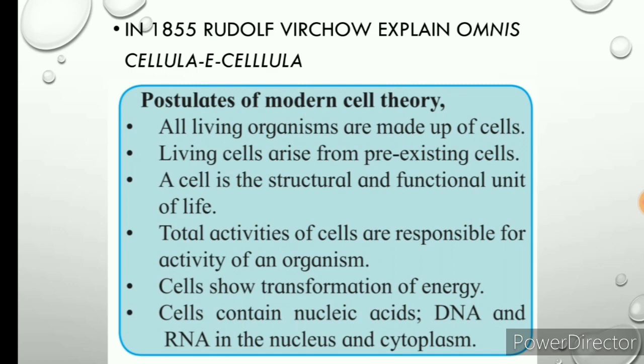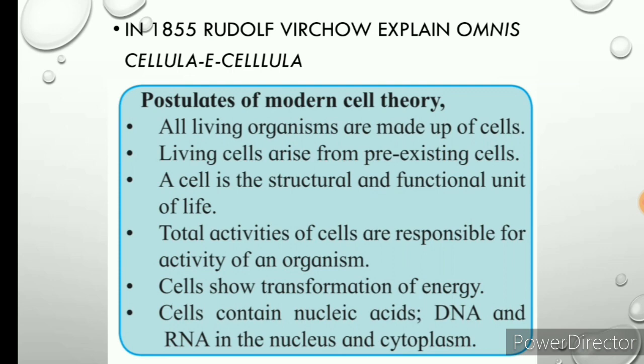Different scientists explained different concepts. In 1855, Rudolf Virchow explained omnis cellula e cellula, that means new cells arise from pre-existing cells. That means a cell divides and produces new cells.